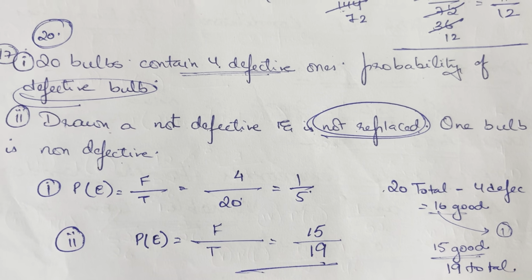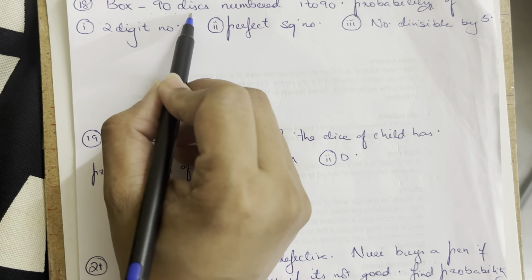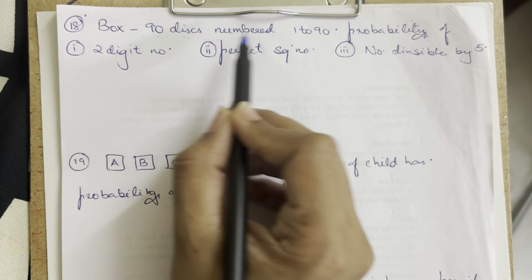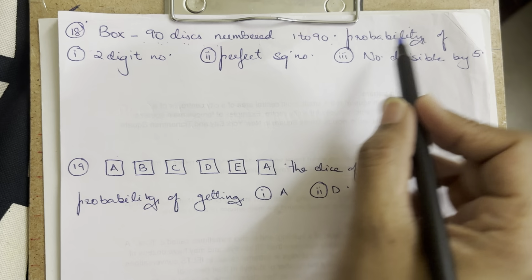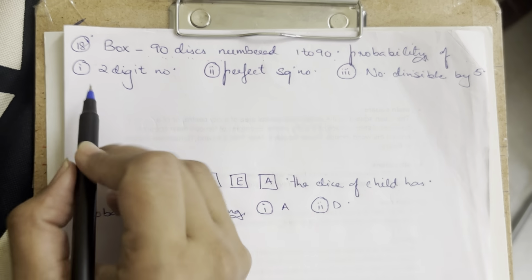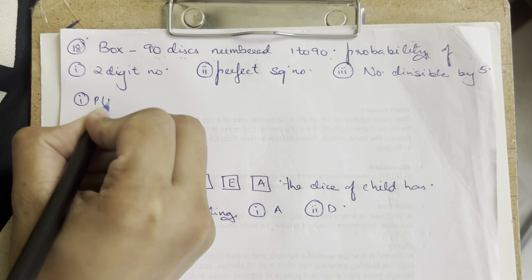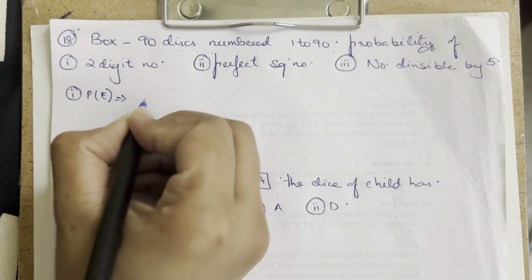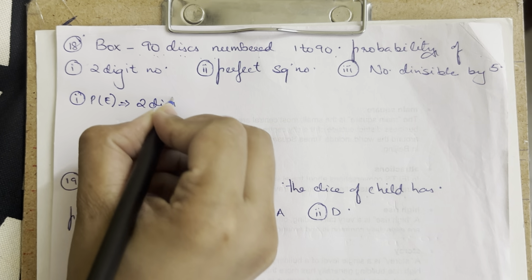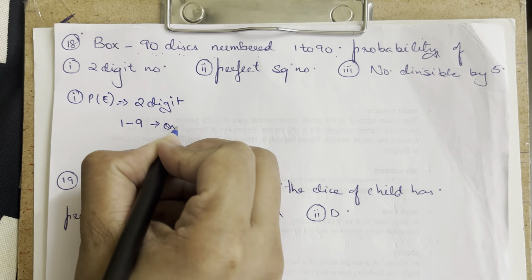Okay, the next question onwards, it says that there is a box that contains 90 discs which are numbered from 1 to 90. Find the probability that the disc picked out is going to have a 2-digit number. First, the probability of the event is supposed to find out that it should be a 2-digit number. So 1 to 9 are 1-digit numbers, isn't it?